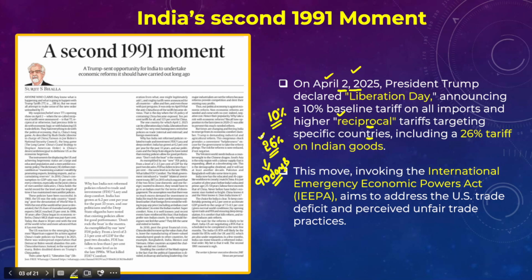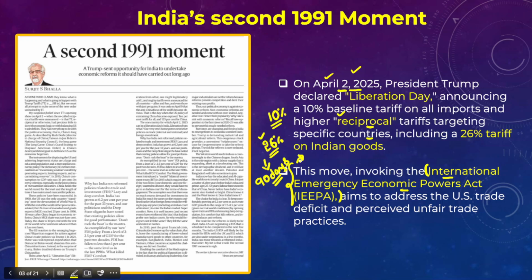However, one thing that we should understand: when US President Donald Trump imposes such heavy tariffs on a number of countries, he actually invoked a specific legislation that is found in the US. That legislation is the International Emergency Economic Powers Act, right? This is the particular act that has provided US President Donald Trump with the powers to impose tariffs on goods from a number of countries.